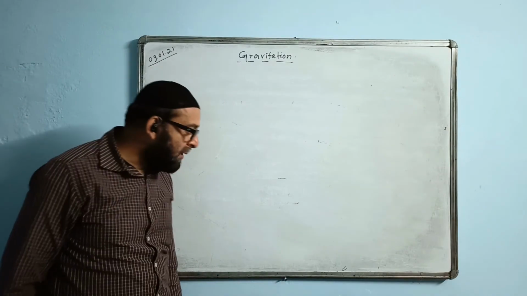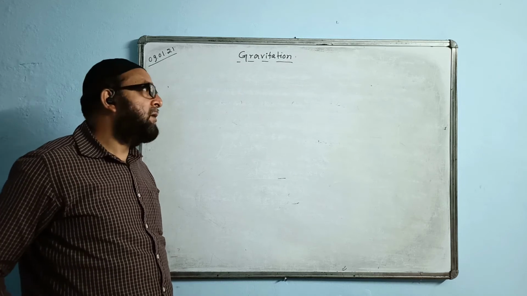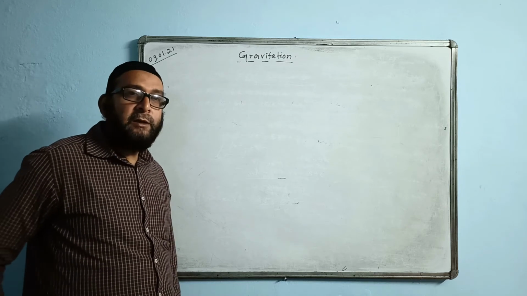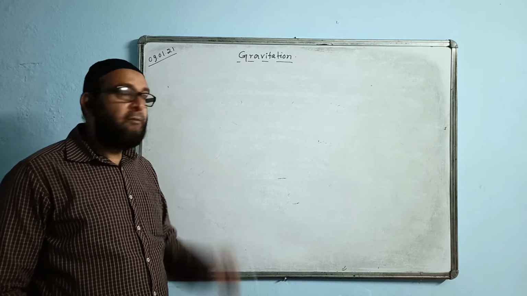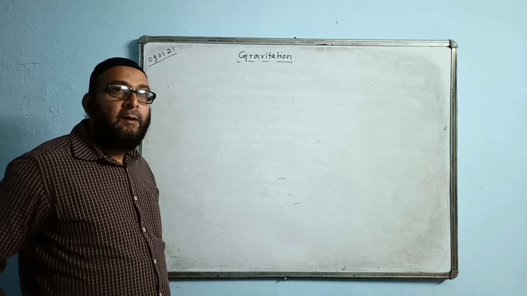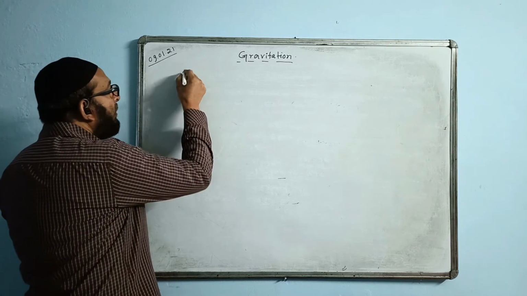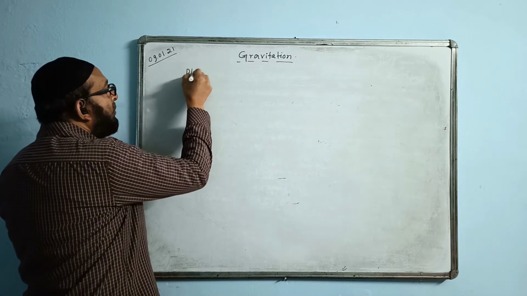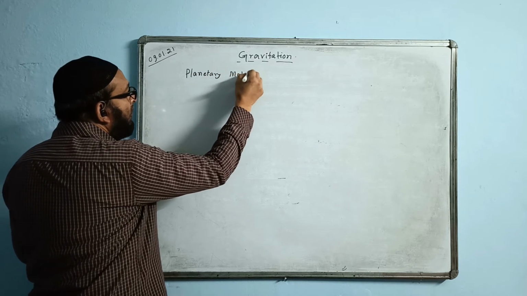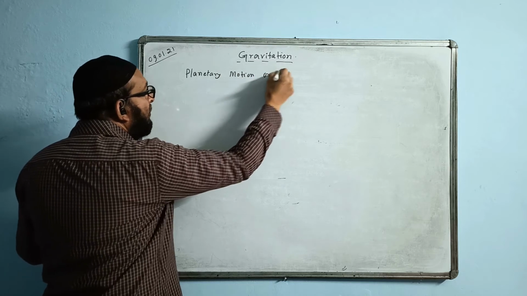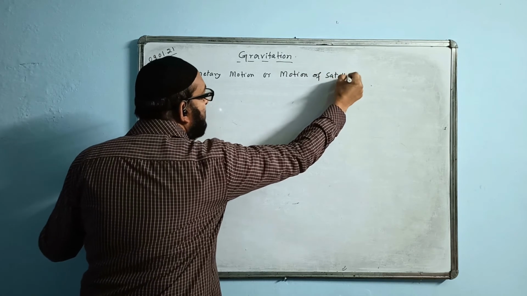Today we continue with the same chapter, gravitation. Last class I discussed escape velocity, gravitational potential energy, and the value of g, and how it varies with the speed of rotation of the Earth. Today I will discuss planetary motion, or motion of satellites. Mainly they have the same principle.